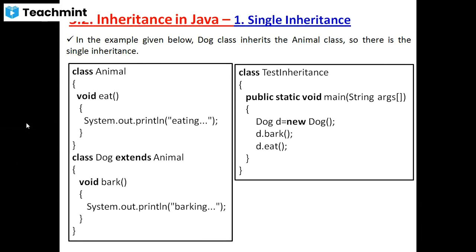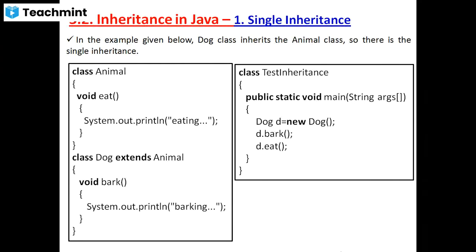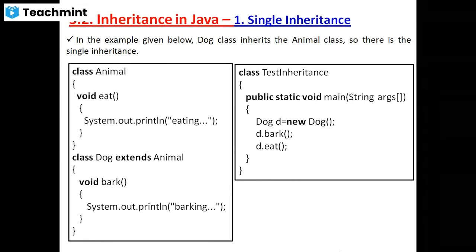Now see, on the right hand side there is another class. The class name is TestInheritance. Why am I taking another class? Because of public static void main. Without public static void main, your Java program is not complete, because void main is the entry point or entry door of the compiler, as we already discussed.